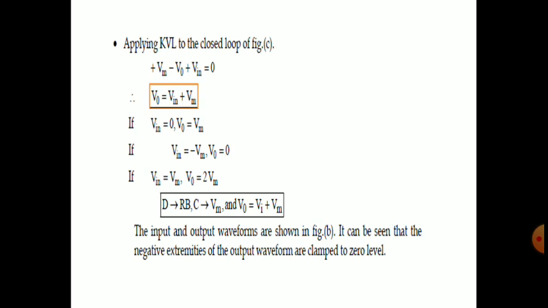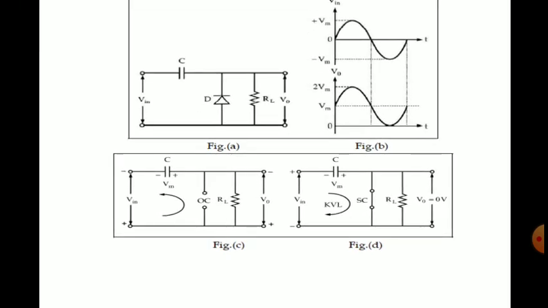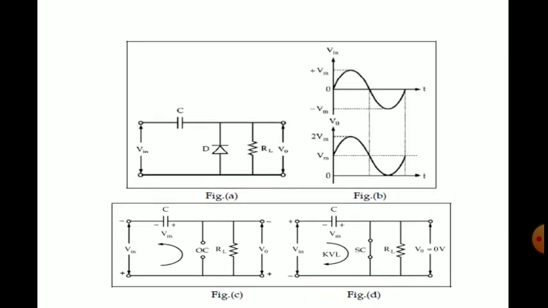So if the diode is reverse biased, then the capacitor is already charged to Vm and V output is equal to V input plus Vm. The input and output waveforms are shown in the figure. It can be seen that the negative extremities of the output waveform are clamped to 0 level, because at V input equal to Vm, it is the positive peak. At the positive peak of the input waveform we have 2Vm.